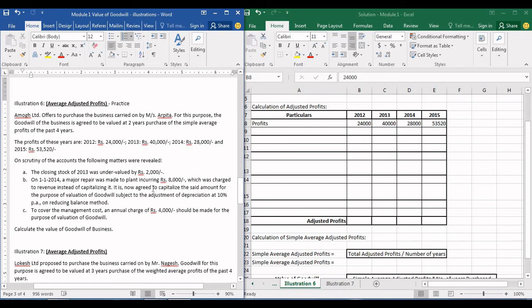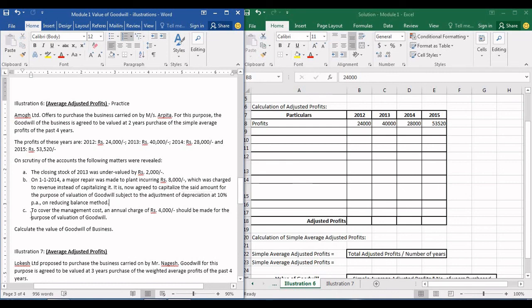On 1/1/2014, a major repair was made to plant, incurring rupees 8,000, which was charged to revenue instead of capitalizing it. It is now agreed to capitalize the said amount for the purpose of valuation of goodwill, subject to the adjustment of depreciation at 10% on reducing balance method. That means this 8,000 that they have mentioned in revenue accounts should be capitalized and should be removed from P&L account, and once it is capitalized, capitalizing means showing it in your assets. Once this will be reflecting in the value of your asset, you will have to charge depreciation on this amount